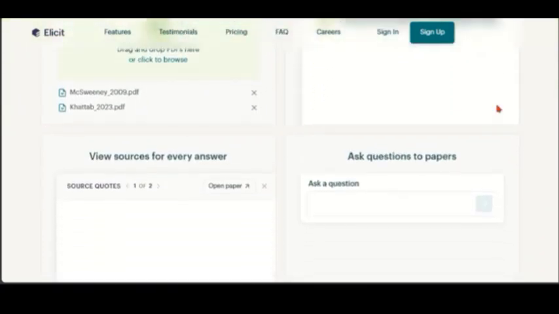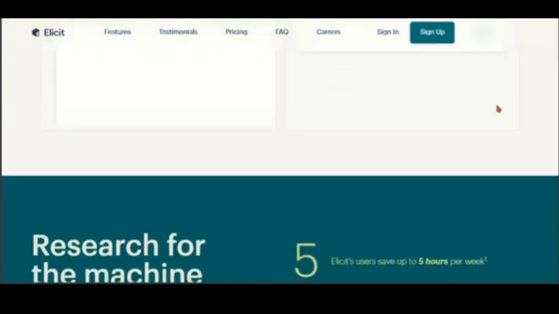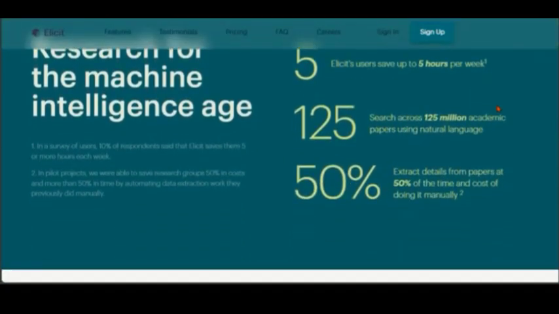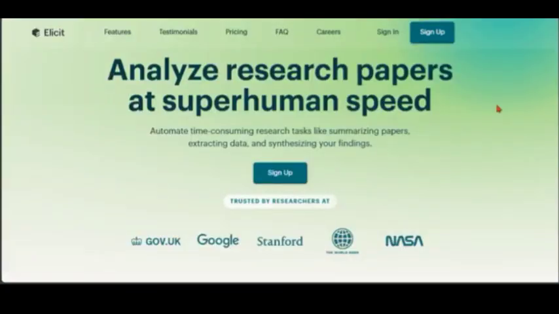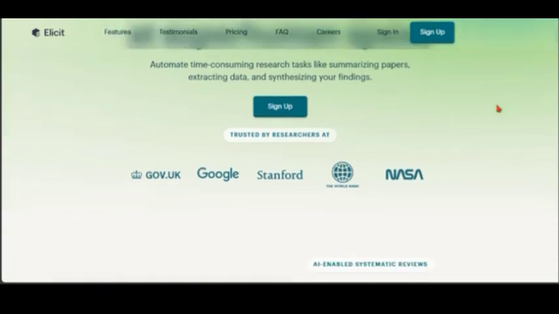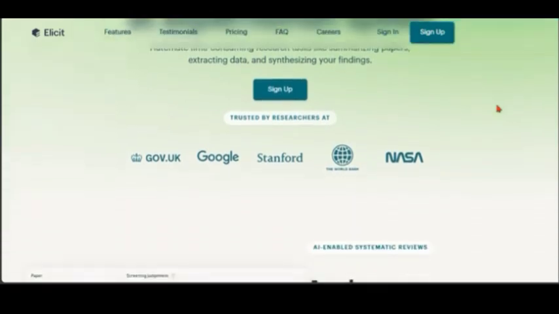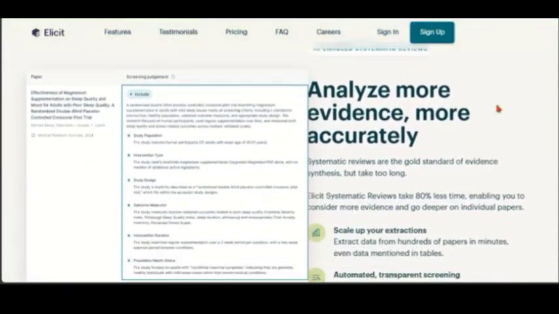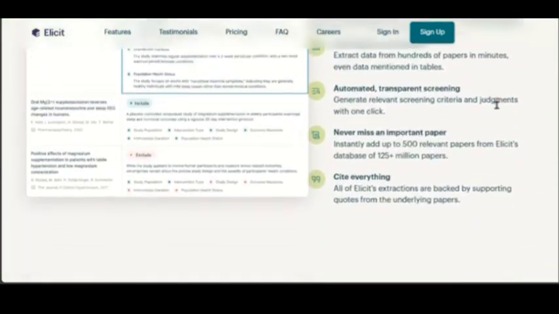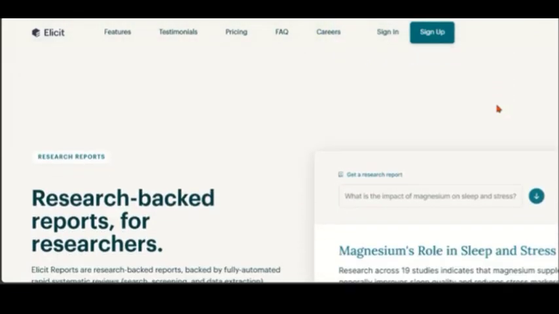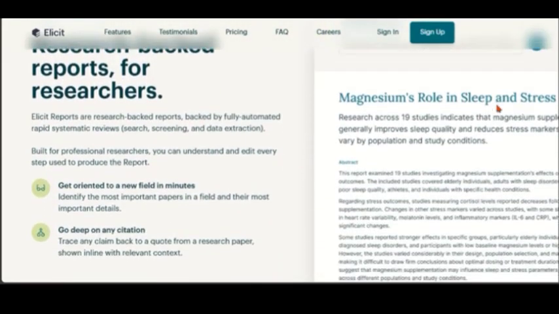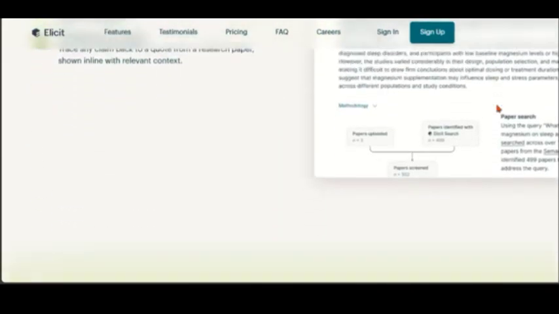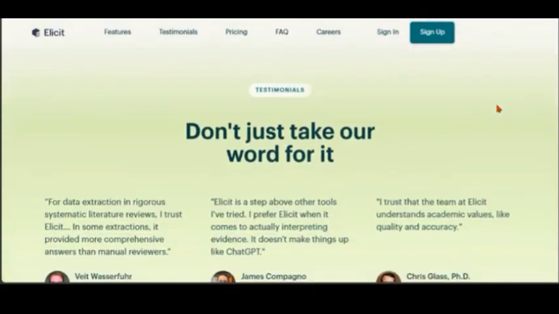Now, if we look at their ease of use, Elicit AI has a simple dashboard for students and analysts, while OpenAI Deep Research has AI-powered assistants with advanced query handling. When we look at their AI strengths, Elicit AI has literature reviews, data extraction, and summarization, while OpenAI synthesizes information across millions of sources.